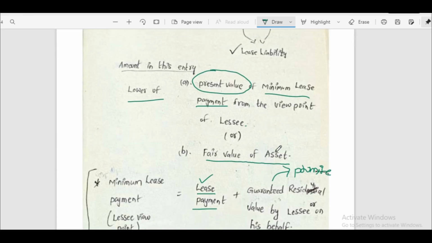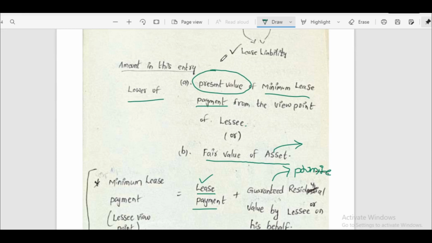And what is fair value of asset? Fair value of asset is nothing but the willing price of the buyer. Usually it is very close to market value. The buyer is always willing to purchase at the nearest value in the market, but it is not the same as market value.